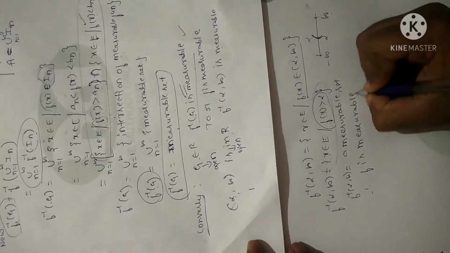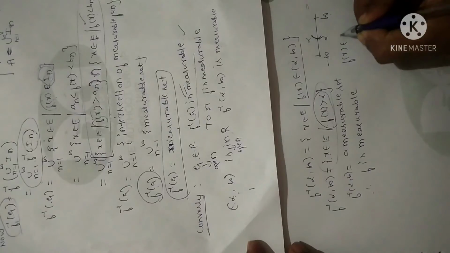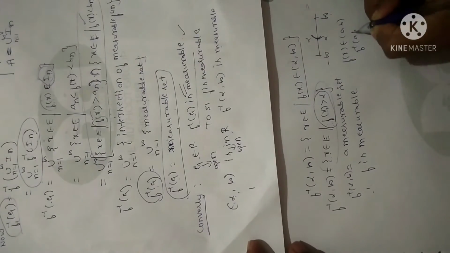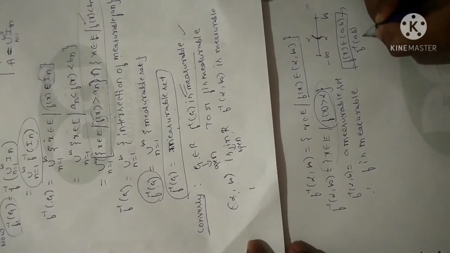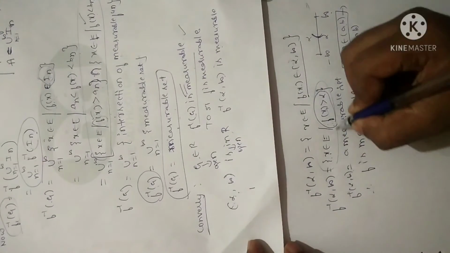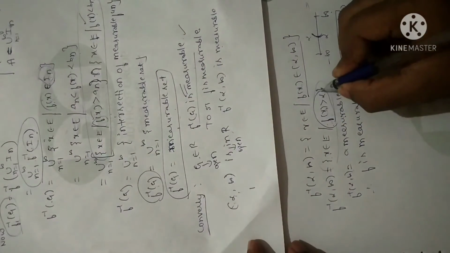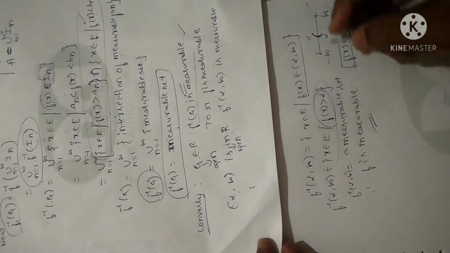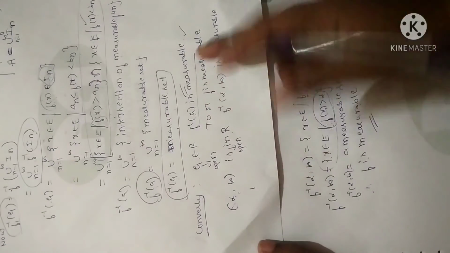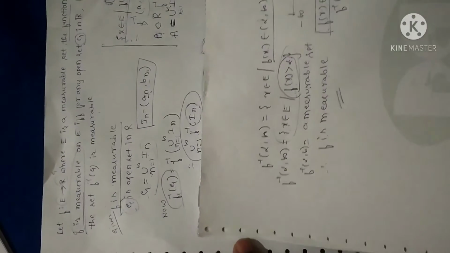f is measurable. Fine. I have already told you, when I can express f of x belongs to (a, b) as f inverse of (a, b), suppose f of x belongs to (a, b) is measurable, then I can clearly say f inverse of (a, b) is measurable. In the same manner, I have expressed f inverse in terms of f of x. Further, this is a measurable set, as I already proved in the first theorem of measurable function. So I can say f is measurable. So the converse part is also true: if f inverse of G is measurable, f is also measurable. Fine. This completes the proof. So you have to prove both the converse and the direct proof as well.